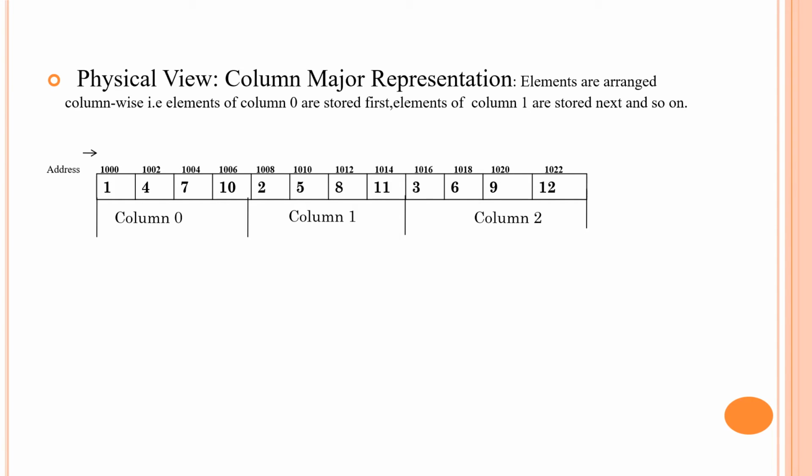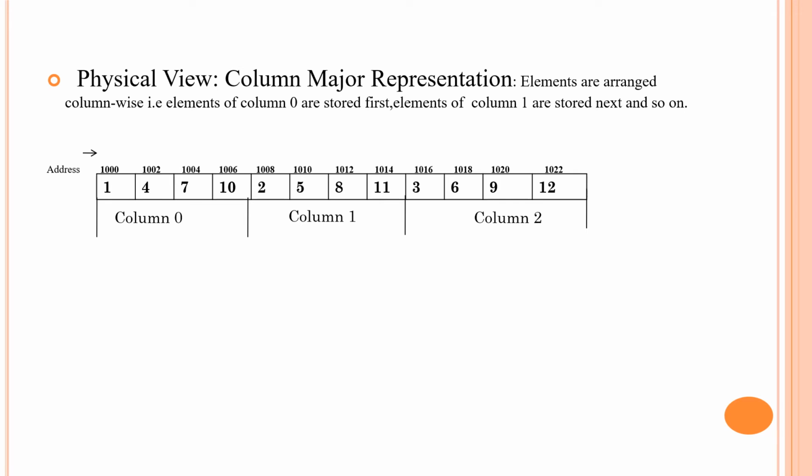Now the column major representation. In column major representation, elements are arranged column wise. That is, the elements of column 0 are stored first, then the elements of column 1 are stored next, and so on. As in the previous slide, we have seen the logical view of the matrix. First, the elements of column 0 will be stored into the array.